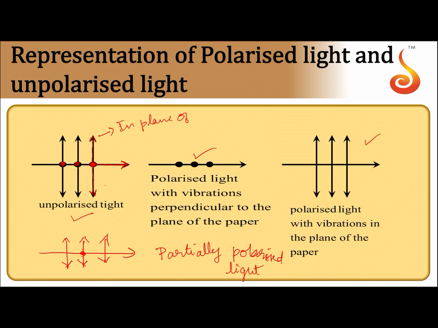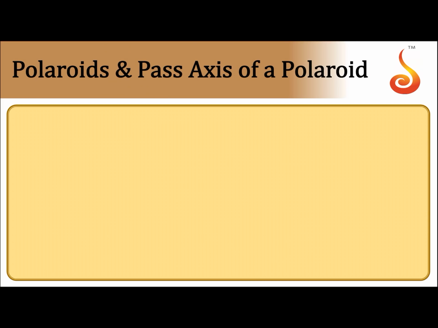So this is the representation of polarized and unpolarized light. Now, moving on to the next concept, that is polaroids and pass axis of a polaroid.